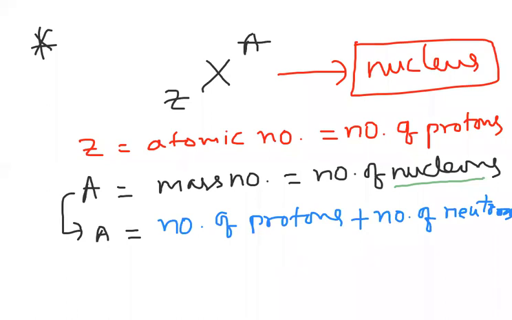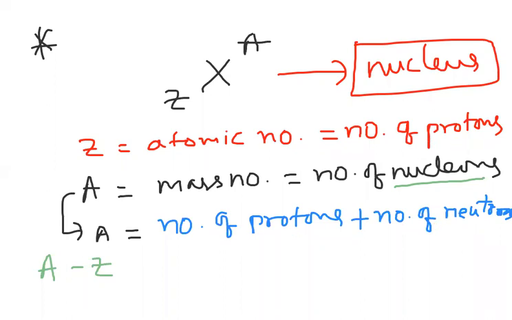Now we have information about atomic number, mass number and number of protons. We want the number of neutrons, so my target is A minus Z. A is the number of protons plus the number of neutrons. Minus Z, the number of protons.